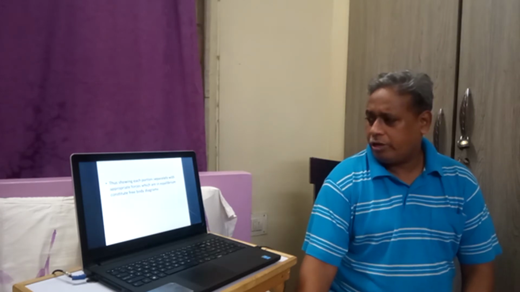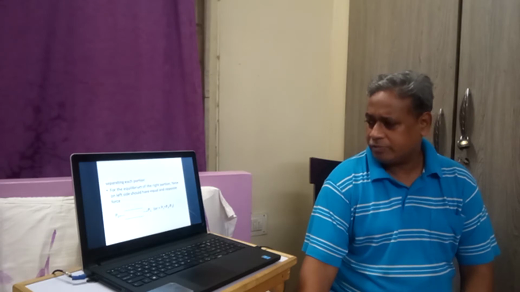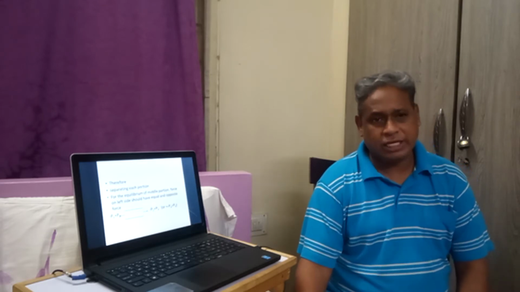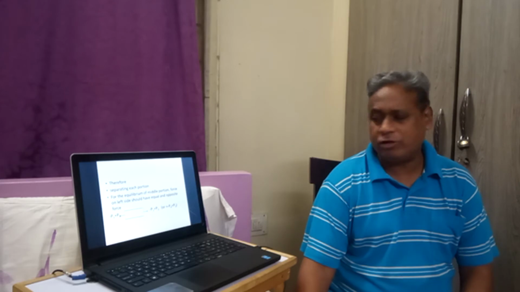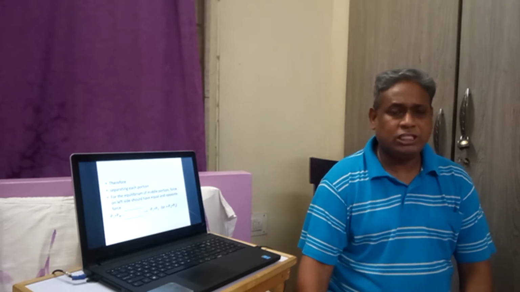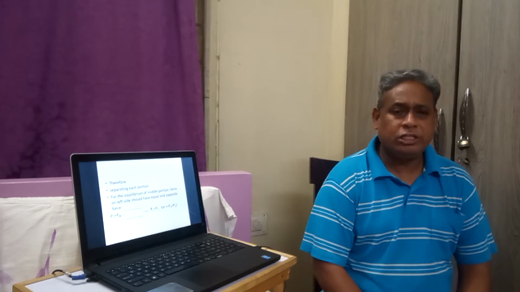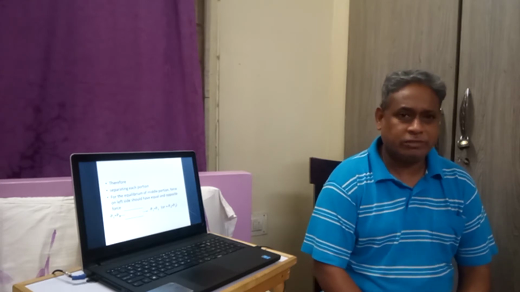Since this body constitutes three portions, the total change delta L will be equal to delta L1 plus delta L2 plus delta L3, that is, the changes in all three portions. Sometimes these portions may have different forces. That is, it need not always be tensile or compressive.